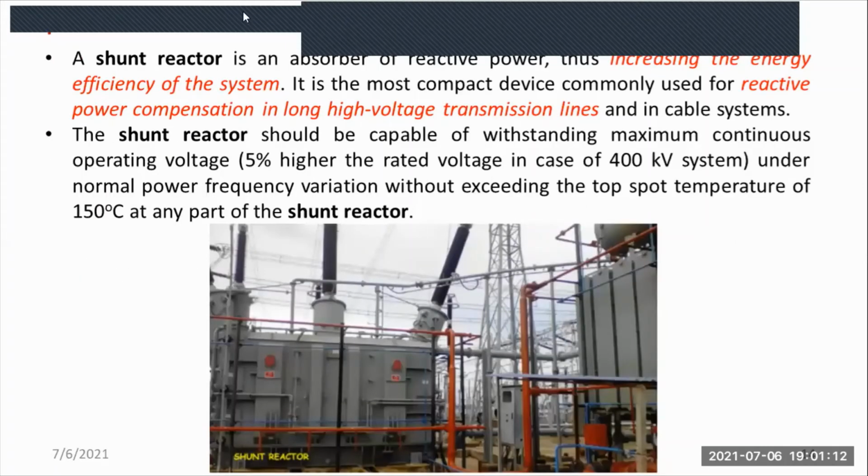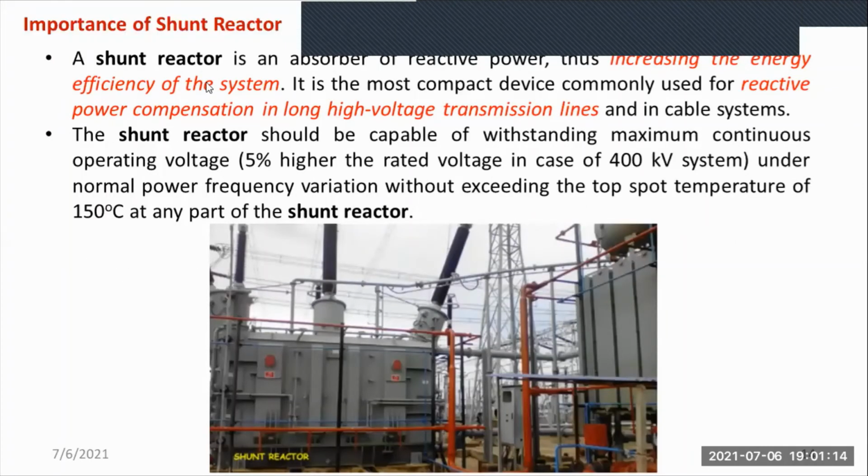So I have collected some information about shunt reactor. Okay, the shunt reactor is an absorber of reactive power, and it is majorly used for reactive power compensation, and it increases the energy efficiency of the system. It is the most compact device commonly used for reactive power compensation in long high voltage transmission line. Okay, that's a specialty of shunt reactor.